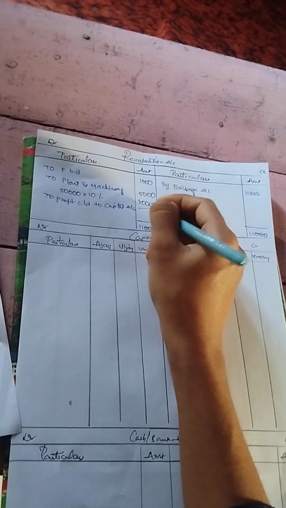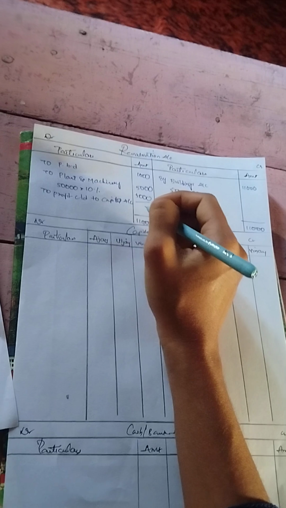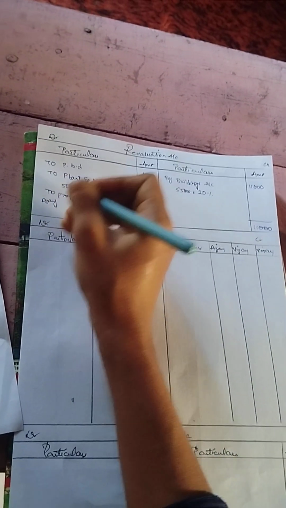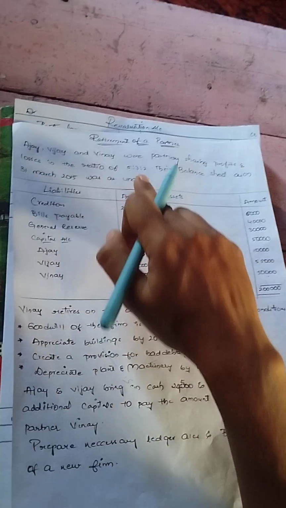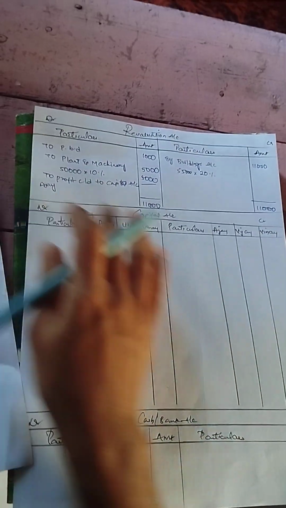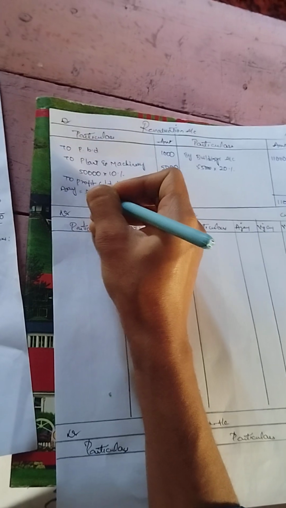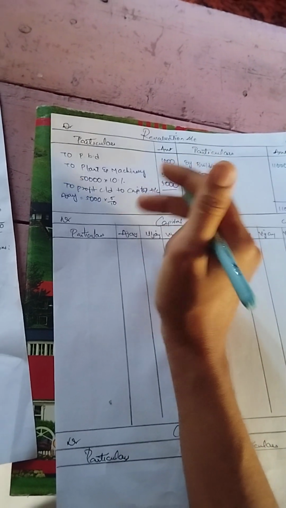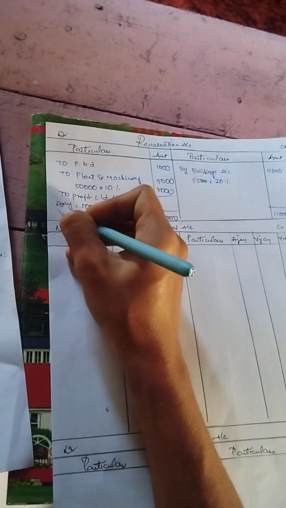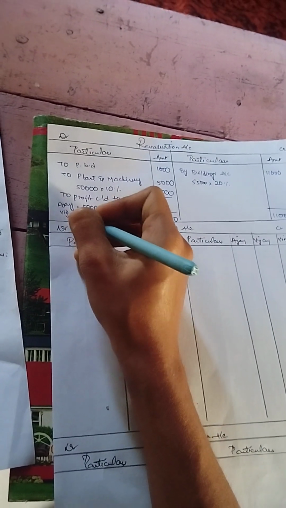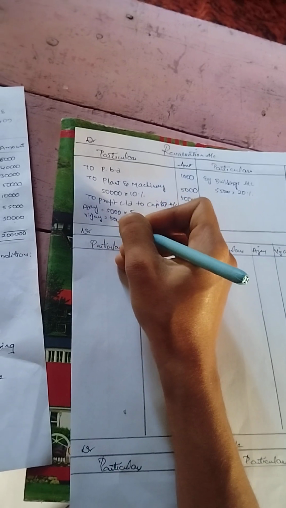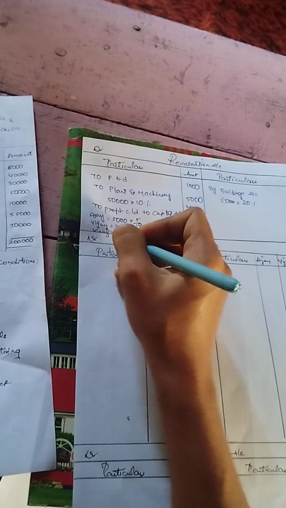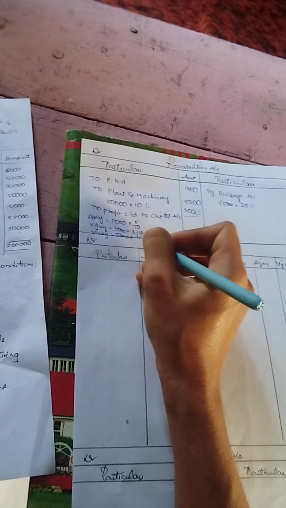And this 5,000 should be given to the three partners in their ratio. So Ajay, what is their sharing ratio? 5:3:2. So Ajay equals 5,000 into 5 by 10, because 5 plus 3 plus 2 makes 10. Vijay equals 5,000 into 3 by 10, and Vinay equals 5,000 into 2 by 10.